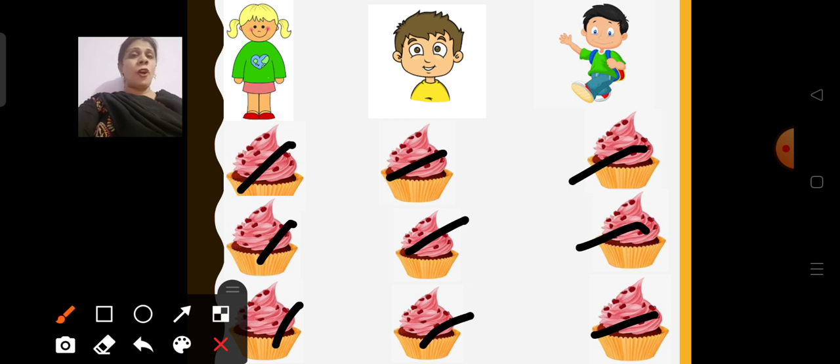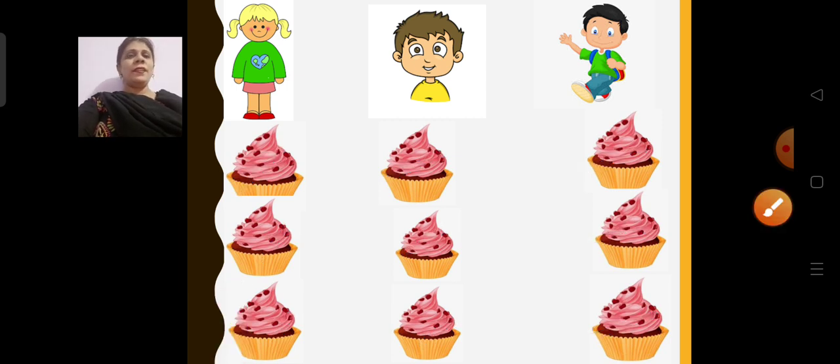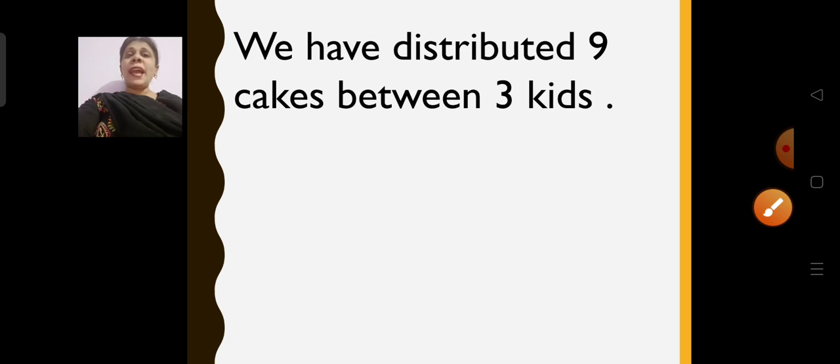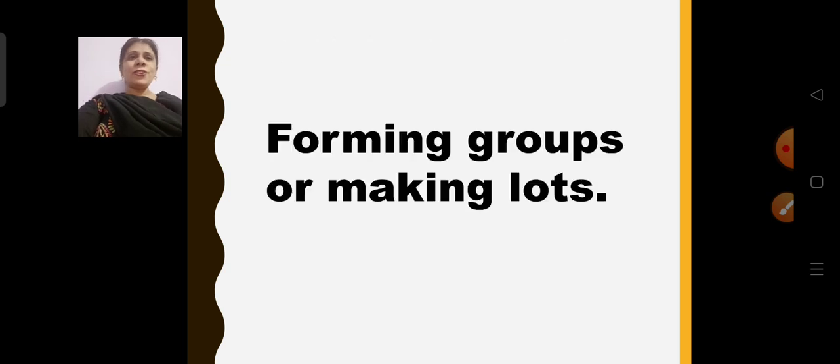Okay. Each child got how many? 3 cupcakes. So we have distributed 9 cupcakes among 3 children. Understood? We have distributed 9 cupcakes between 3 kids. Understood children? 9 cupcakes and each kid got 3. So 3 3s are 9. Understood? Now we will learn forming groups or making lots.